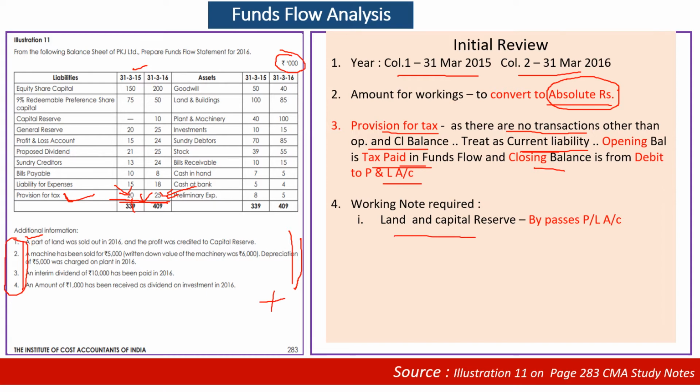First transaction, part of land was sold out and the profit from sale of land. Normally profit on sale of asset comes to profit and loss account. From there it goes to some other account, general reserve or capital reserve. In this case, what they have done is, from land, the profit is straight away transferred to capital reserve. Therefore, it has bypassed profit and loss account.